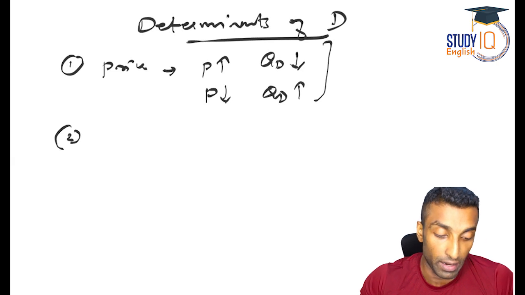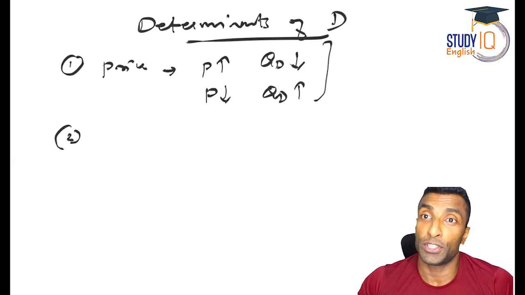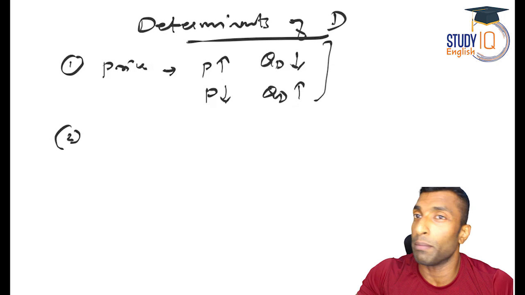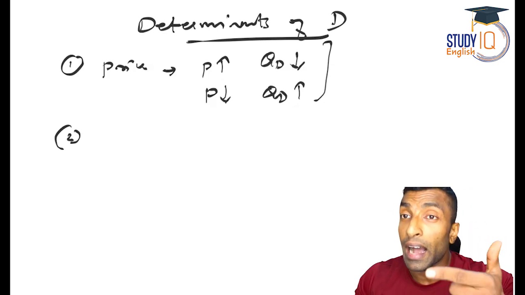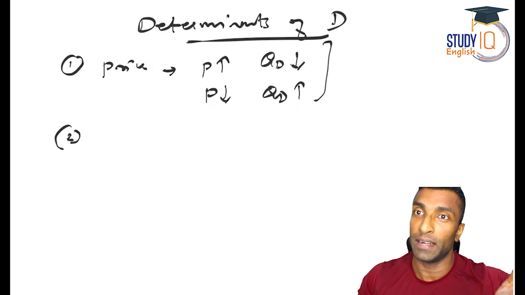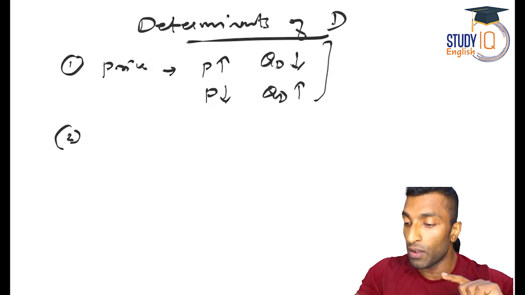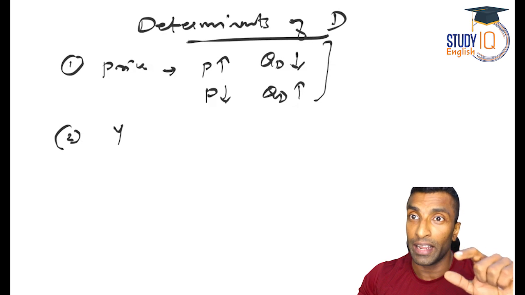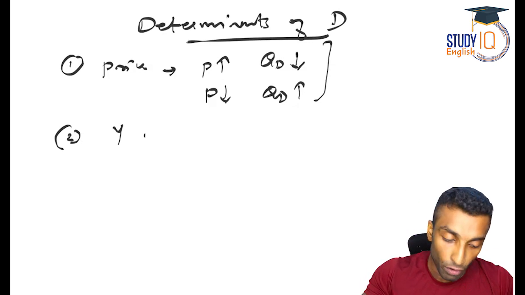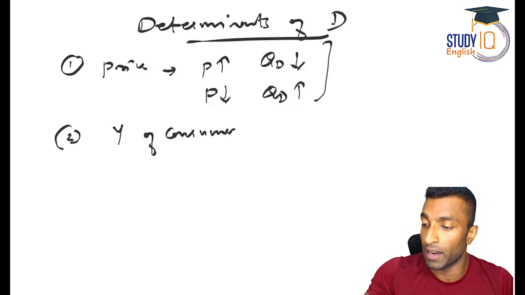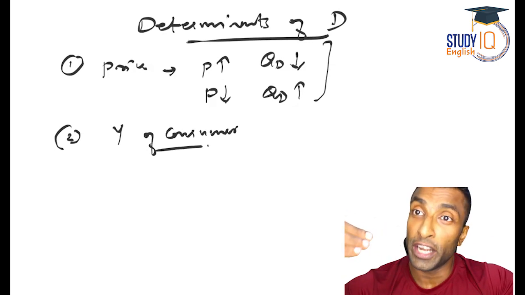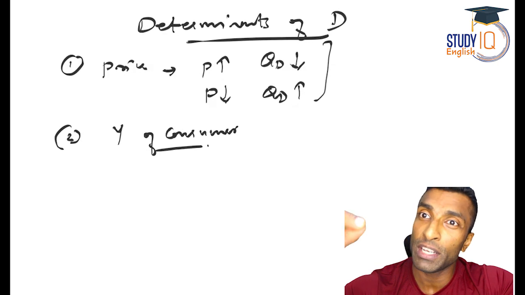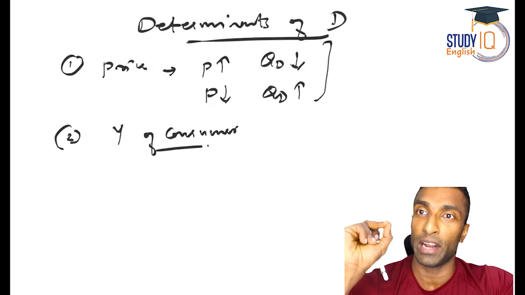What is the next one? Income of the consumer. How will you write that? In the previous session, I told you why not I: I is used for investment, right? So we will be using Y because it is yearly income. So income of the consumer. Now you are the consumer. Now your income increased. So what will happen? Your demand will increase. Why? Your purchasing power will increase. Your ability to buy will increase.